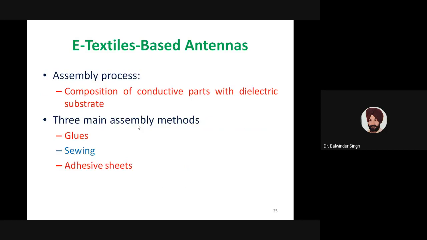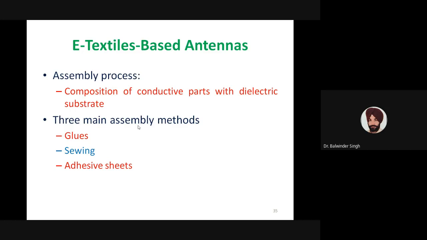Another major issue in e-textile based antennas is the assembly process, because most of the time we design our antenna separately from the dielectric part, which is used for the complete assembly.